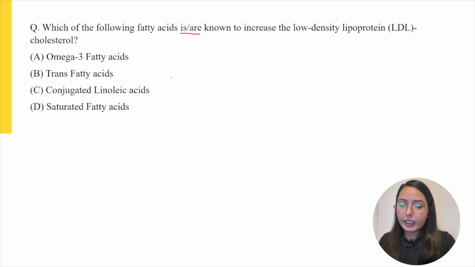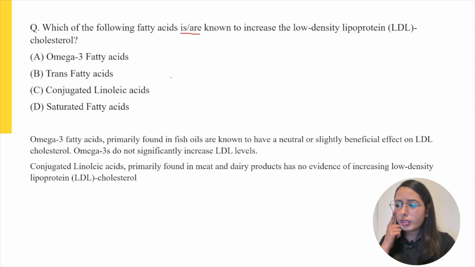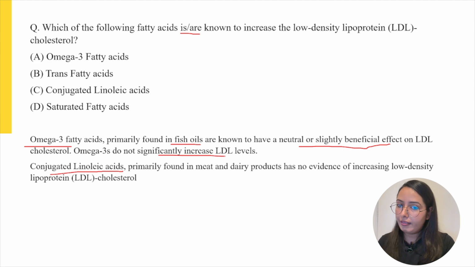So we have to be very crucial while doing these types of questions. Now looking at the options one by one. Omega-3 fatty acids and conjugated linoleic acids are actually the fatty acids which are found in animal-based oil. For example, omega-3 fatty acids are primarily found in fish oils, and they are known to have a neutral and slightly beneficial effect on the LDL cholesterol.